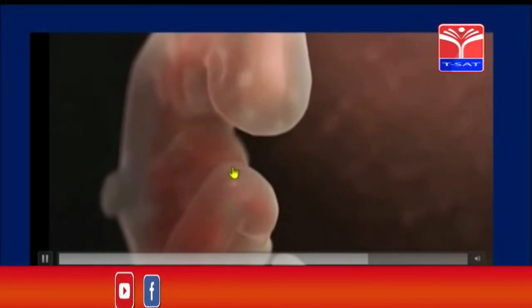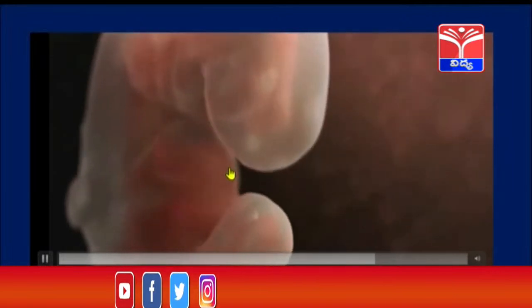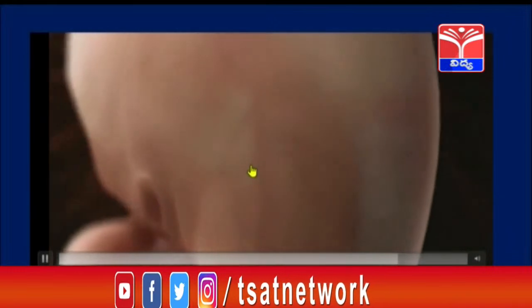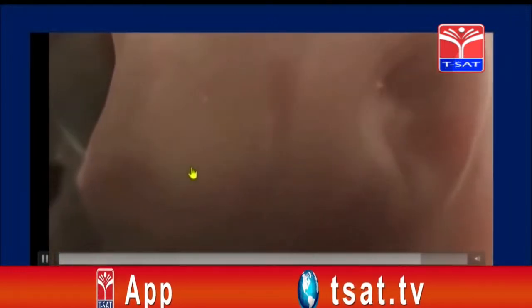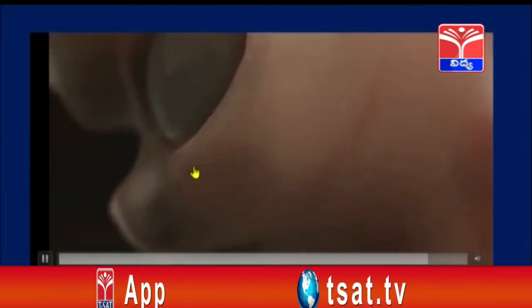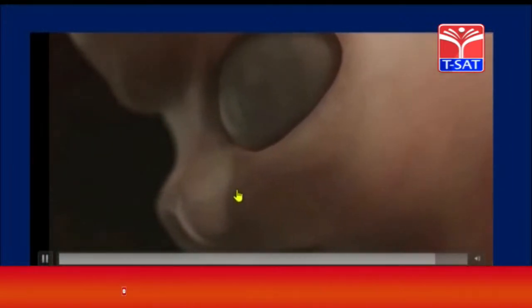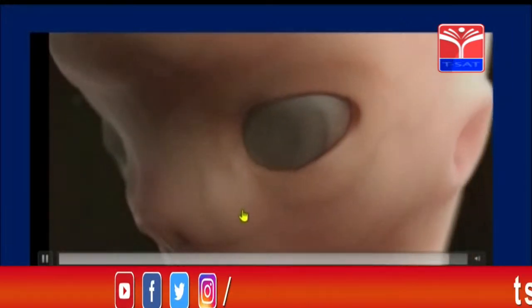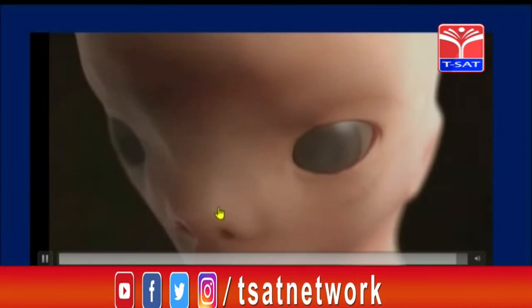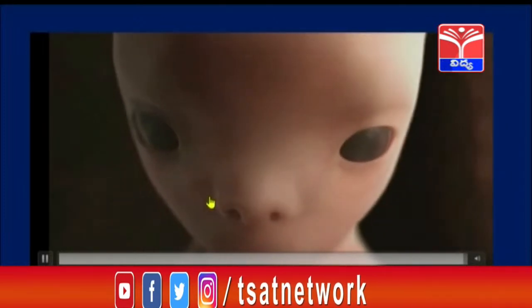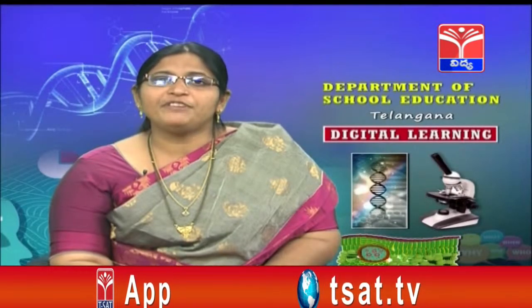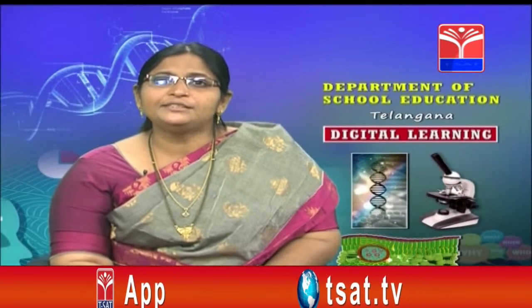So different structures are also being formed, and you can see completely here organs such as ears, as well as eyes, nose. Slowly like this, the complete baby will be formed within that stipulated time, that is the gestation period, which takes nearly about 9 months for the formation of this baby. So this is about how the fetus develops in the mother's womb.